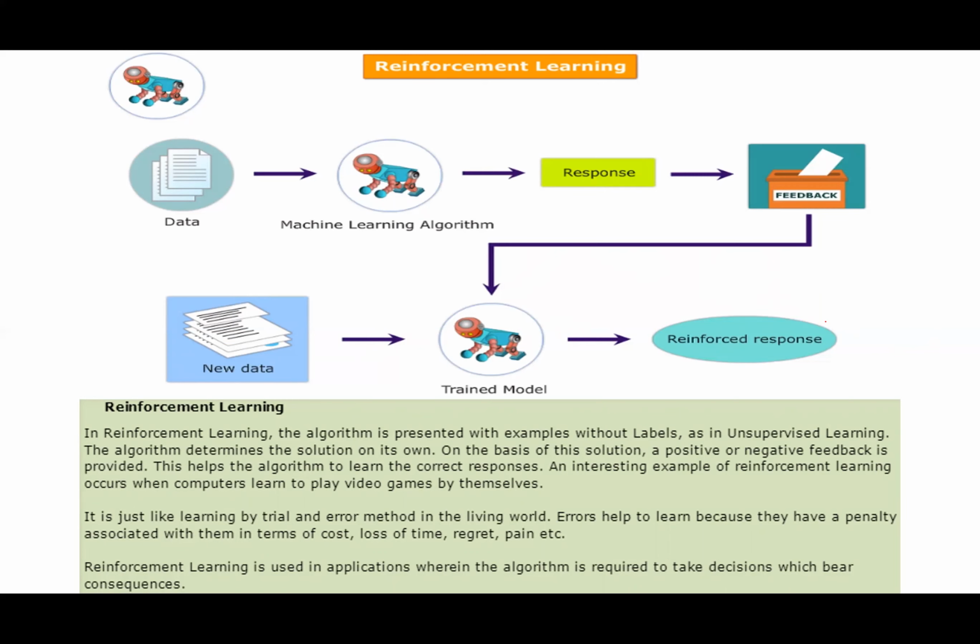Second, there is a kid sitting with his parents, and his parents are drinking tea. The kid says, I want to drink, and he drinks the hot tea and his tongue gets burnt, right? Now for his entire life he will remember from that feedback that thing was very hot, I felt very pain in my tongue, so I will not drink that thing again, right? So based on some kind of reinforcement, some kind of failure or success, some kind of feedback, I'm learning from that.